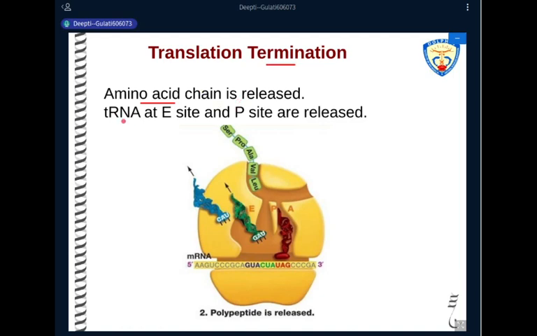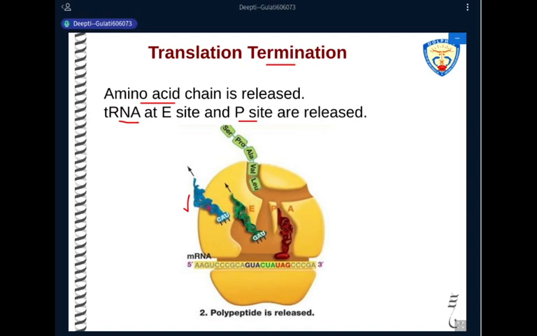The transfer RNA at the E site also does not have any amino acid now. It has given its amino acid. The transfer RNA at the P site also has given its amino acid chain to the water molecule, and therefore these two transfer RNA molecules are released.